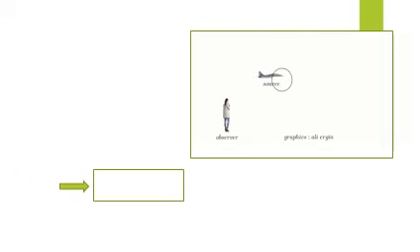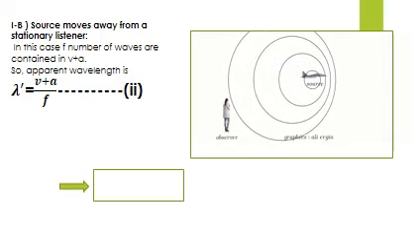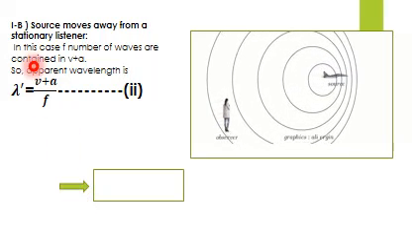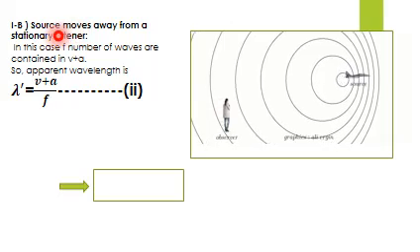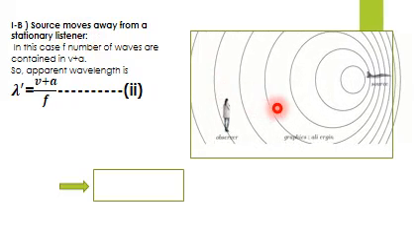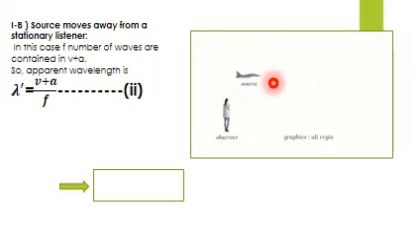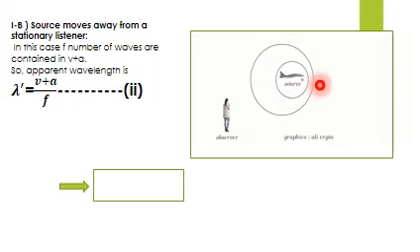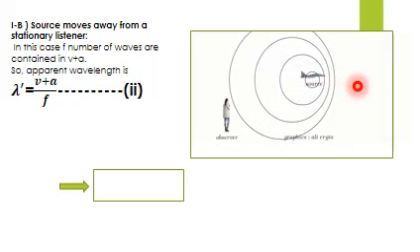Now let us consider the other case, that is the 1b part. The source moves away from a stationary listener. Now you can see that there is an aeroplane, and this aeroplane is producing some sound waves.